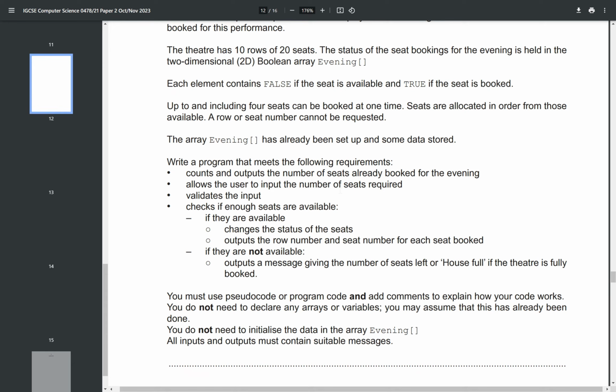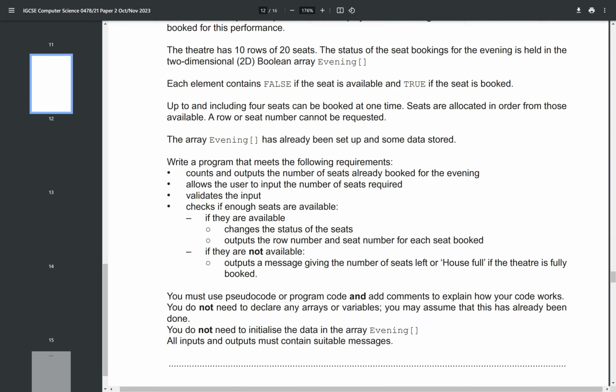What we want then is a program that meets the following requirements. It will count and output the number of seats already booked for the evening. It's also going to allow the user to input the number of seats required. Then it will validate the input. When it says validate, that just means check that it's between 1 and 4 seats that are booked.